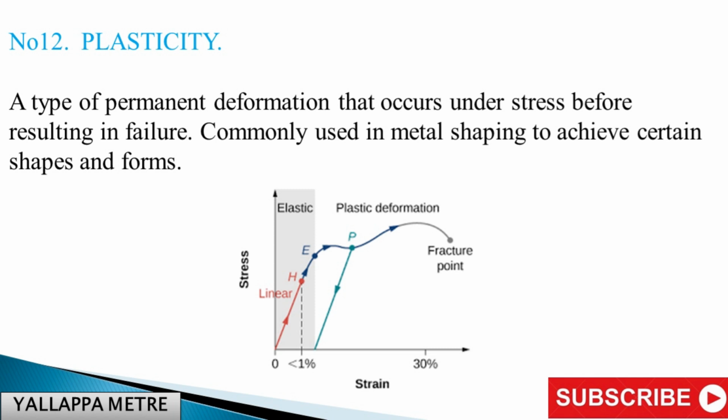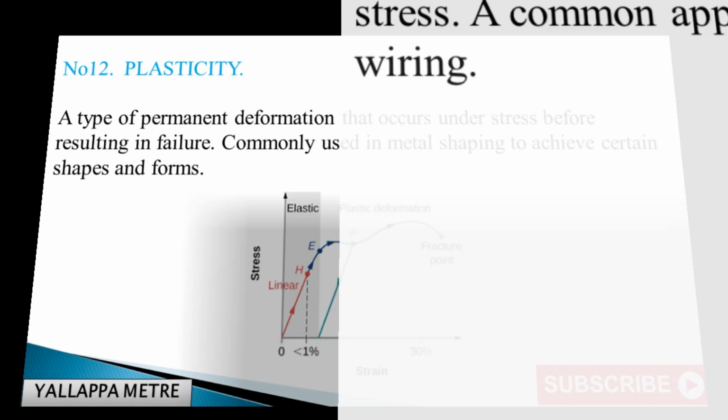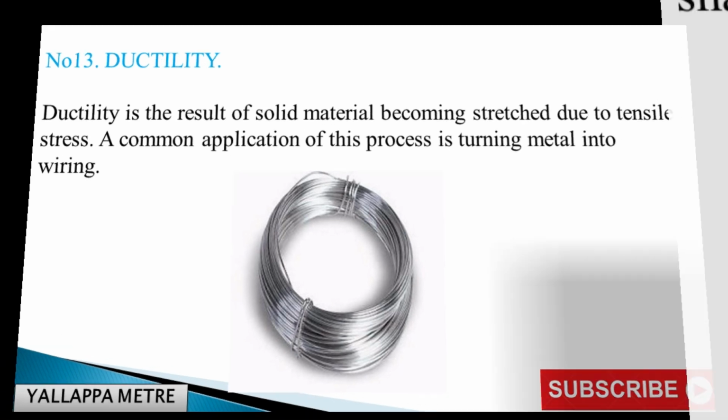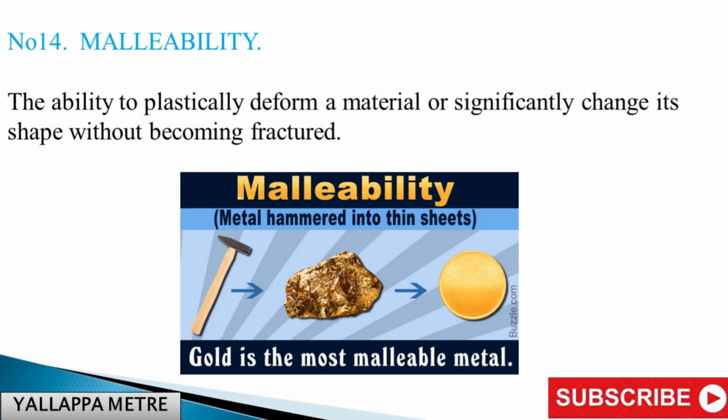Number 12. Plasticity. A type of permanent deformation that occurs under stress before resulting in failure. Commonly used in metal shaping to achieve certain shapes and forms. Number 13. Ductility. Ductility is the result of solid material becoming stretched due to tensile stress. A common application of this process is turning metal into wiring. Number 14. Malleability. The ability to plastically deform a material or significantly change its shape without becoming fractured.